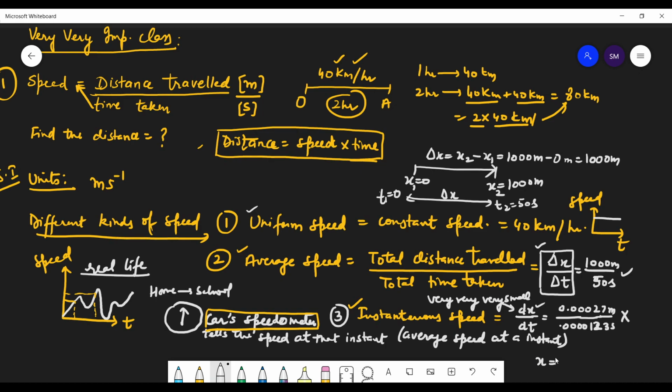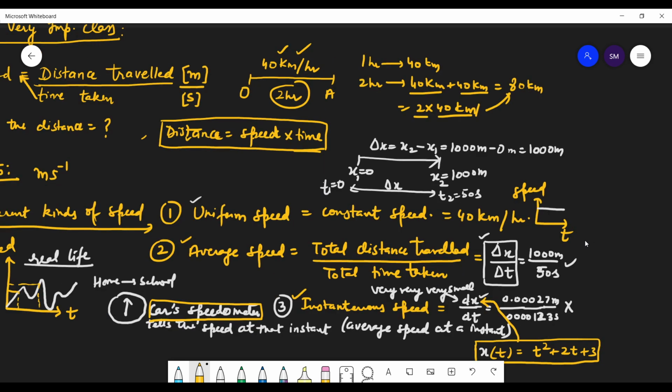We suppose x as a function which depends on time t, and it might depend like t square plus 2t plus 3, something like that. So x is expressed as a function of t.